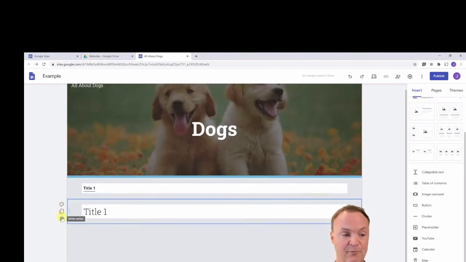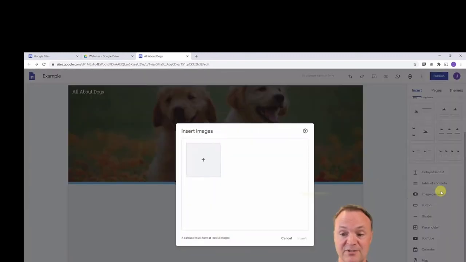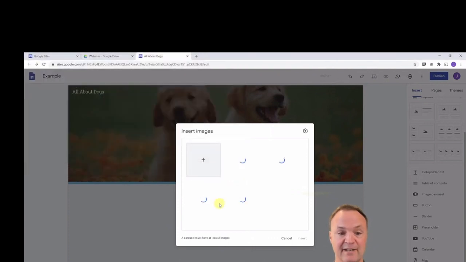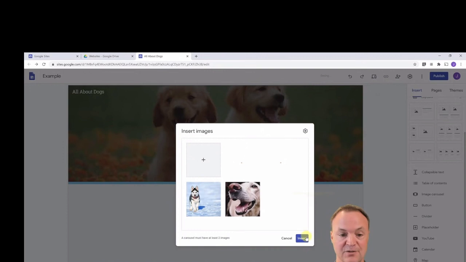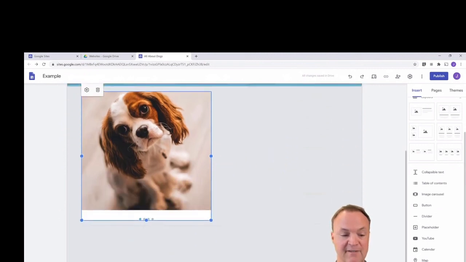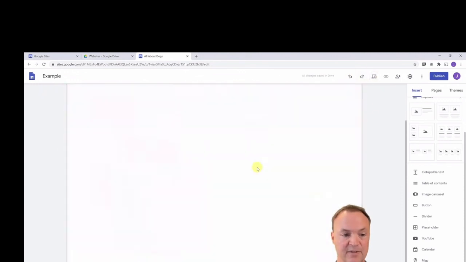Now the next thing I wanted to show you, just moving down, this is a great feature, is the image carousel. So you have to add at least 2 images, and I'll just go grab the ones I already have. I'm going to grab multiple, 4 here, and it will upload these up here, and then I'm going to have a carousel. So we got the 2 going up here, and then there's the last one, and we'll go insert. So now it will have these dots at the bottom here, and I'm going to hit preview here, so it gives you an idea what it looks like.